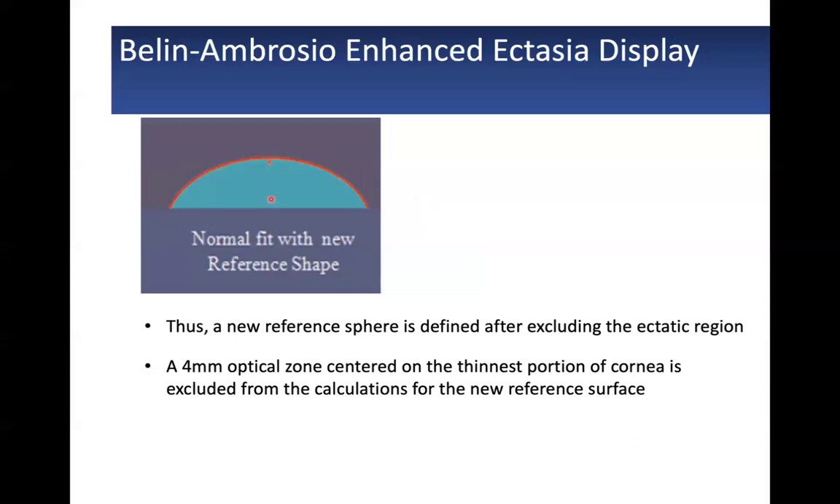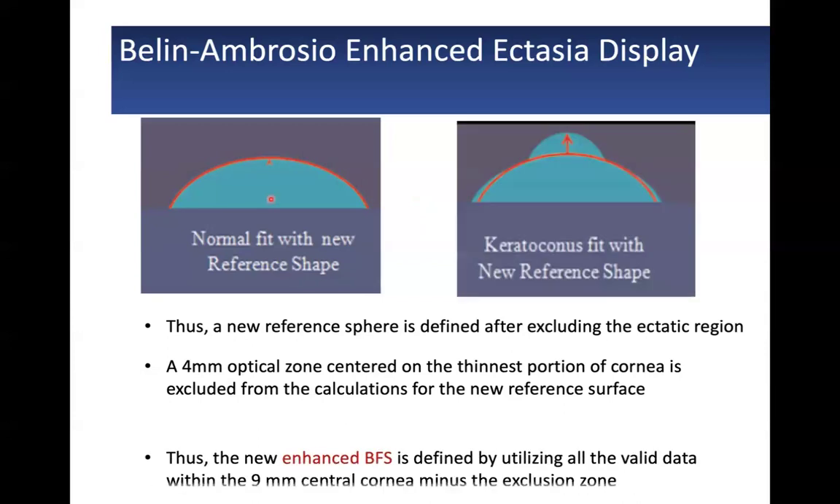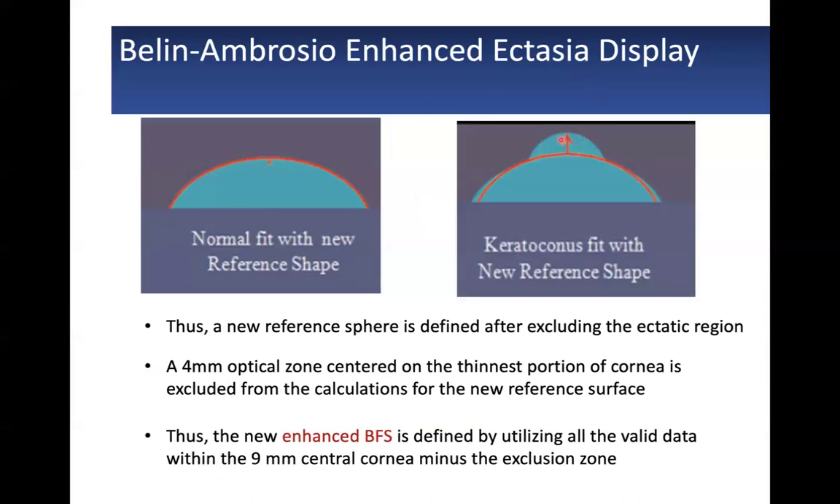So this is the fit of the cornea with the new reference sphere. Over here, the ectatic cornea, since we didn't include this in our calculation, becomes very prominent. So this enhanced best fit sphere, what does it do? It helps us with the early diagnosis of early keratoconus.